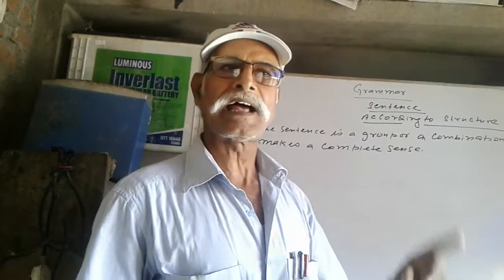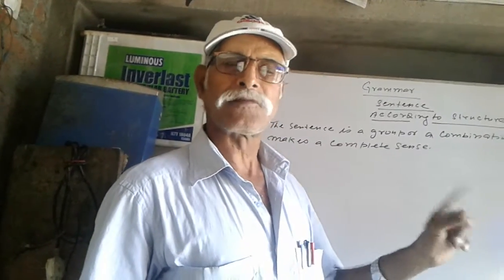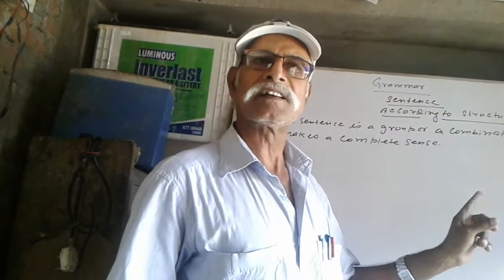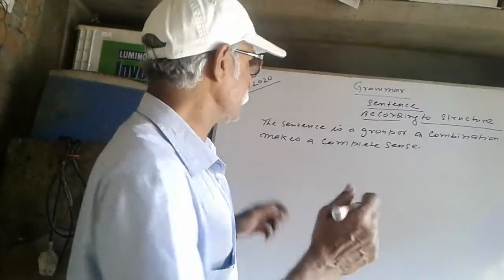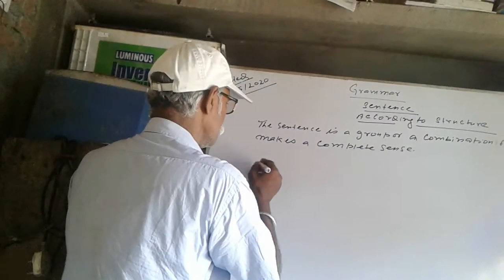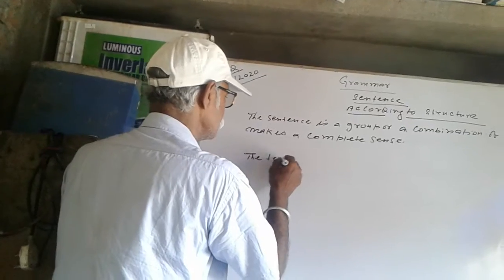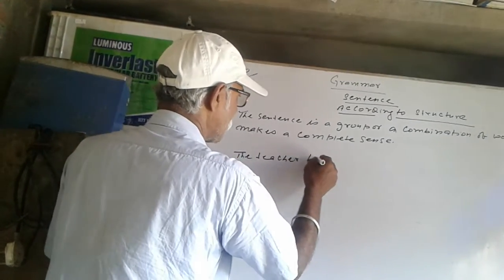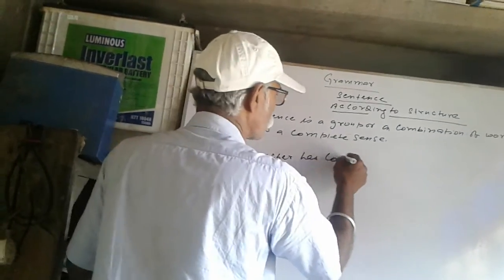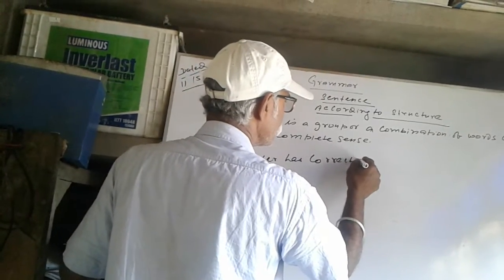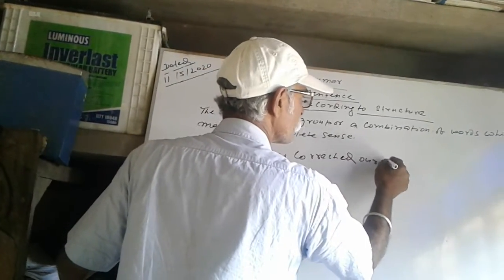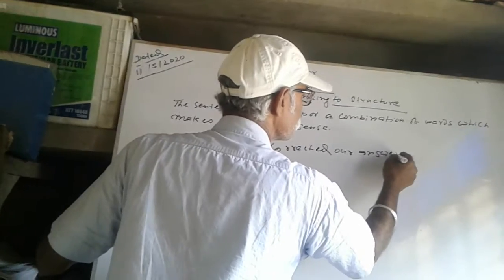Just try to understand. I'm giving an example in front of you. Dear students, here I'm writing: the teacher has corrected our answers.